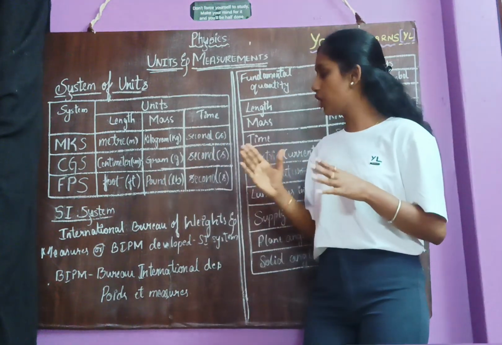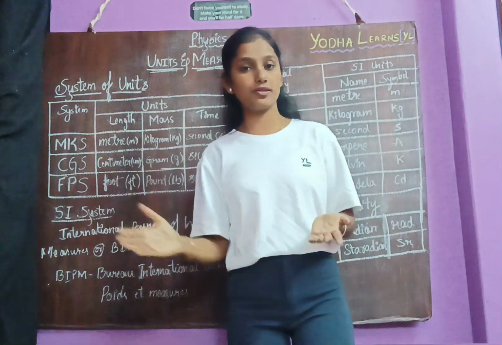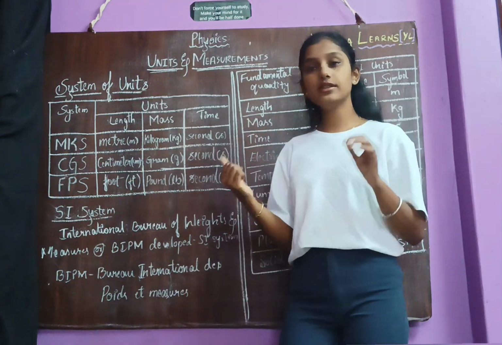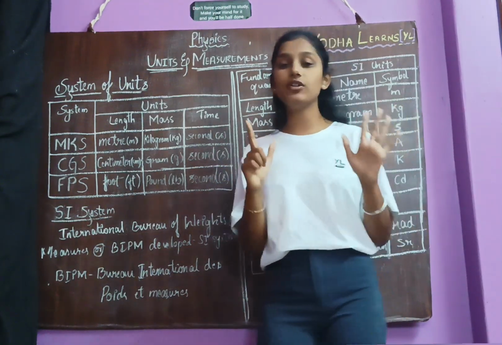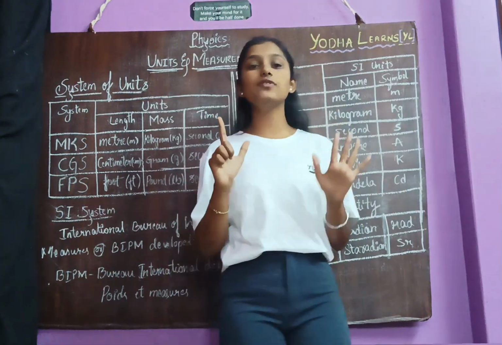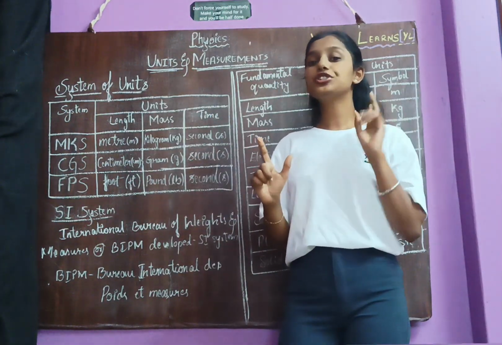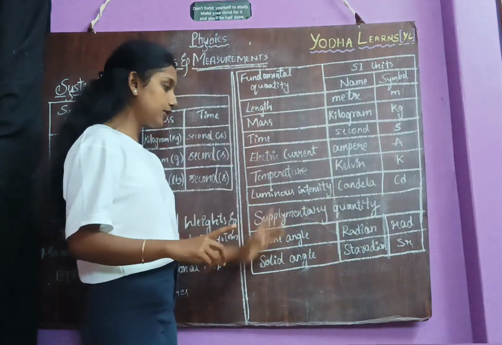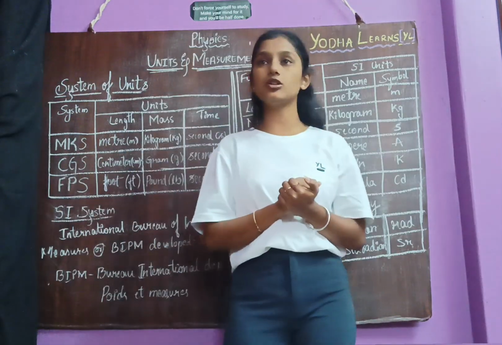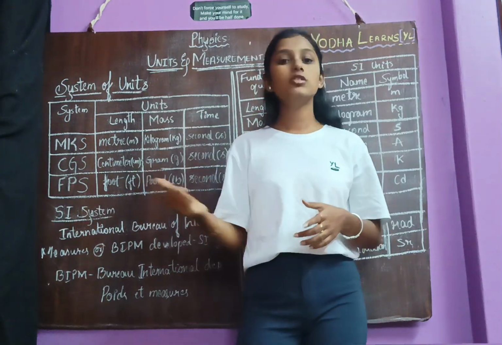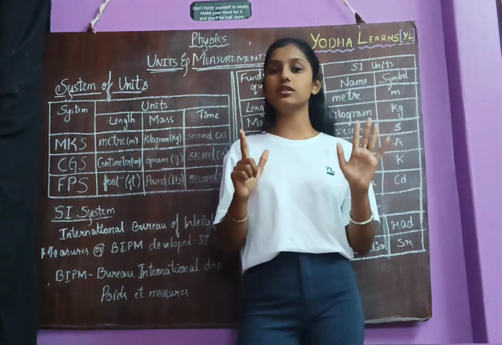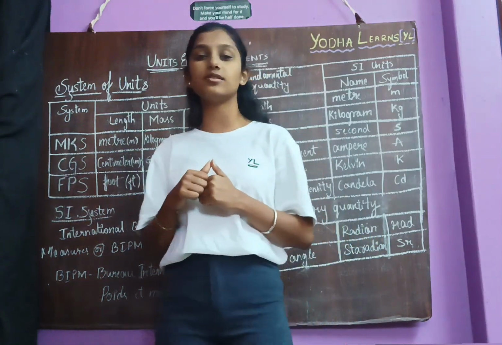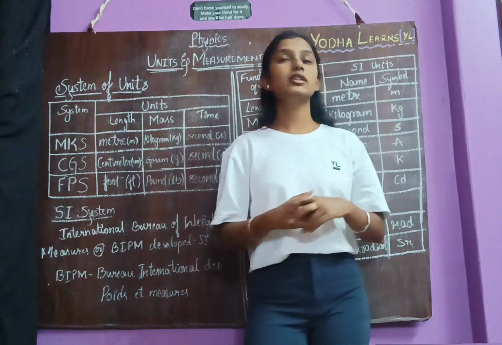Now let's go further. In this SI system, we are going to express the units. Here we have a total of 7 fundamental quantities and 2 supplementary quantities. Remember, how many fundamental quantities are there in the SI system? There are 7 fundamental quantities. Then how many supplementary units are there? 2 supplementary units. Let's see what those are.